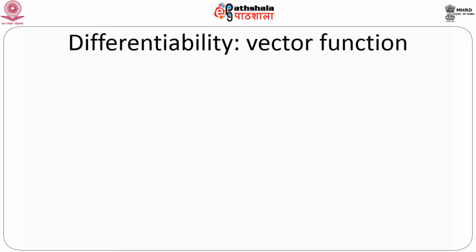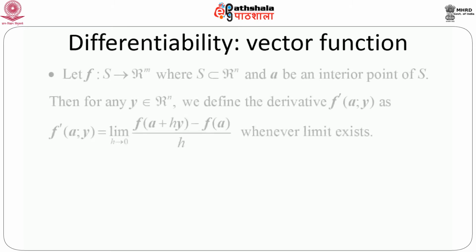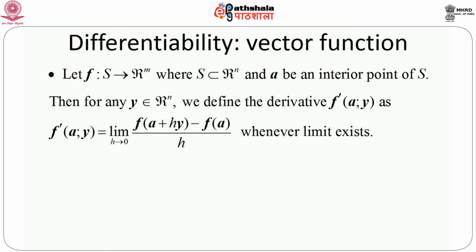Now let us move on to the differentiability of a vector valued function. Of course we can think that we can easily extend this idea, which is indeed true. Let f be a vector valued function, a mapping from S to Rm, where S is a subset of Rn. That means it's basically a mapping from Rn to Rm.